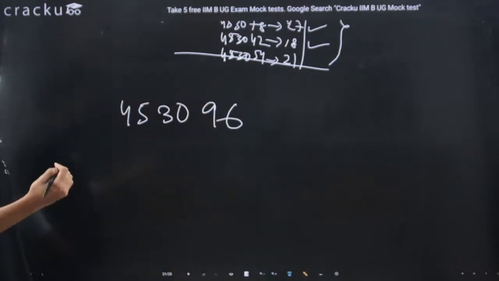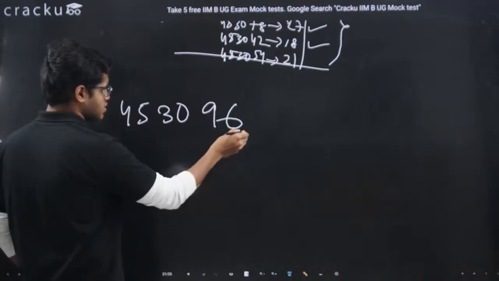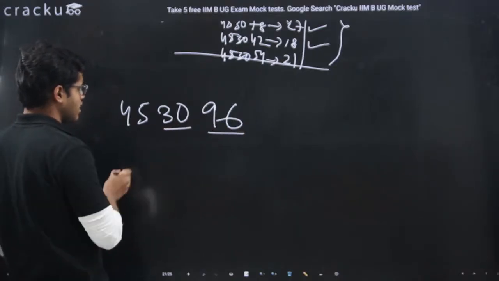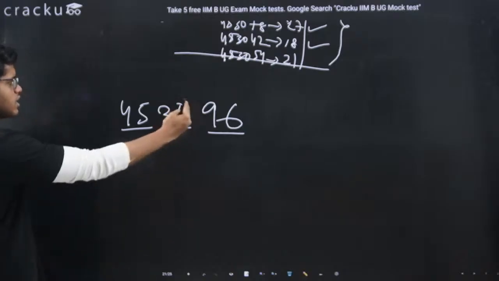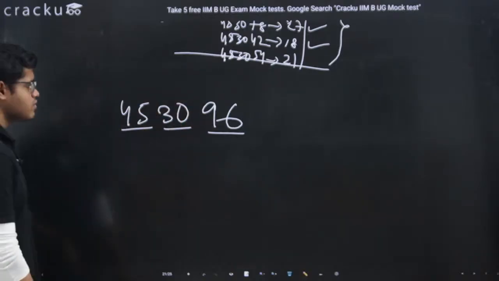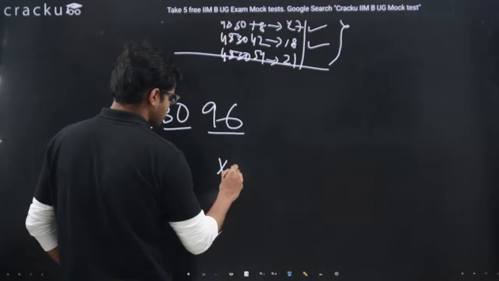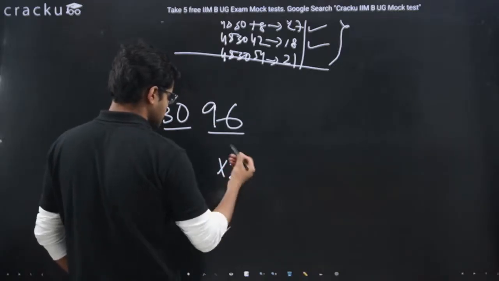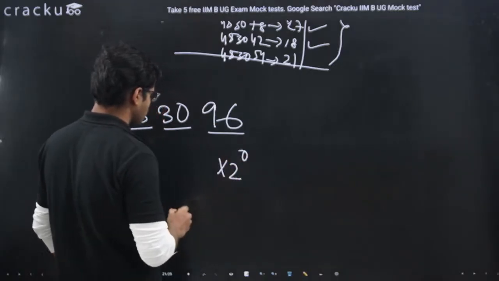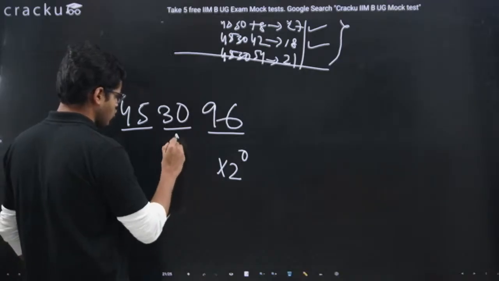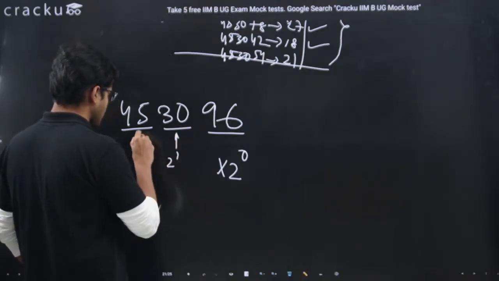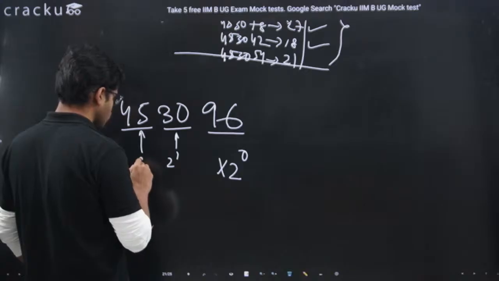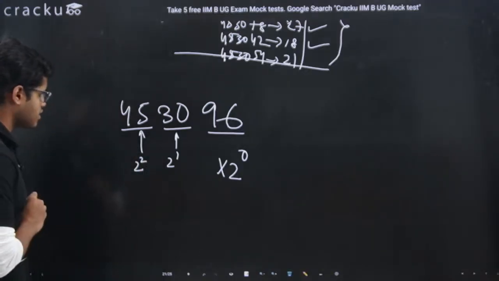You make pairs of 2 from the right hand side, means this will be a pair, this will be a pair, this will be a pair. From the right hand side, I will make the pair of 2. I will multiply each pair with the power of 2 such that the first is 2 to the power 0. Here the power will be 2 to the power 1. Here the power will be 2 square.